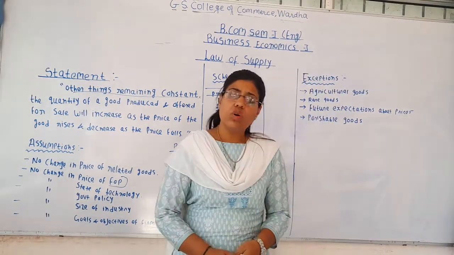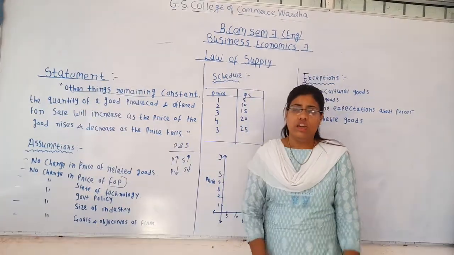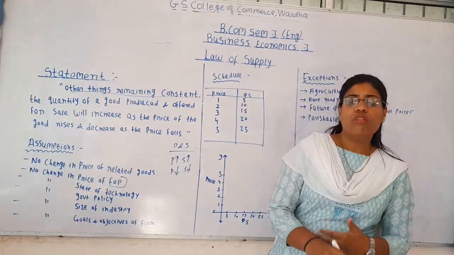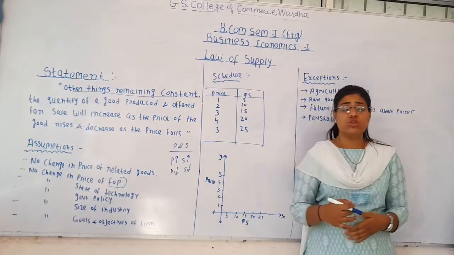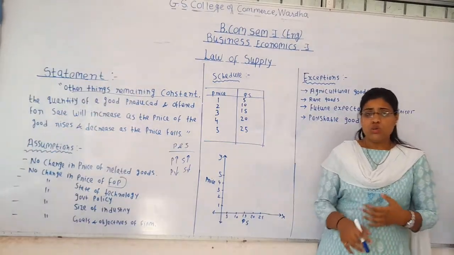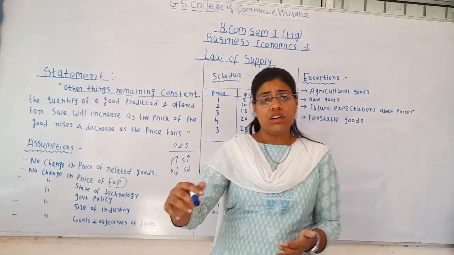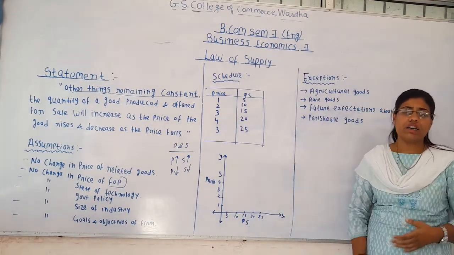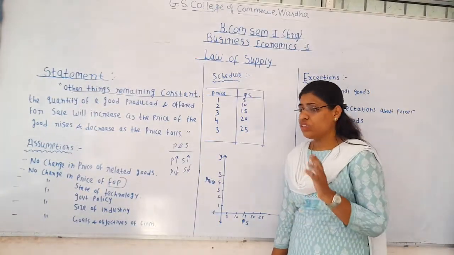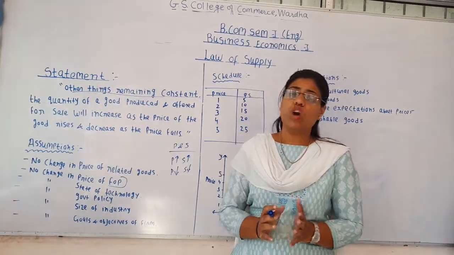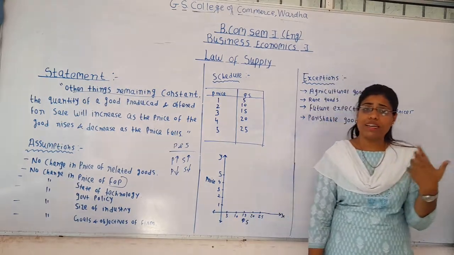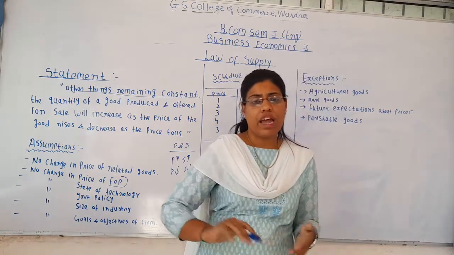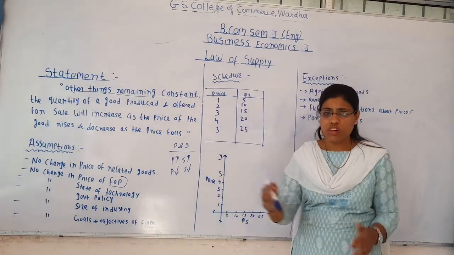The next one is no change in the goals and objectives of the firm. What happens if the goals and objectives of the firm change? If instead of making more and more profit, the firm wants to grab more and more market share, what will happen? It will supply more quantity of the commodity even at low prices, in order to penetrate the market, and the law of supply will fail, because what does the law of supply say? When the price increases, supply will be more, and when the price declines, supply will also decline.